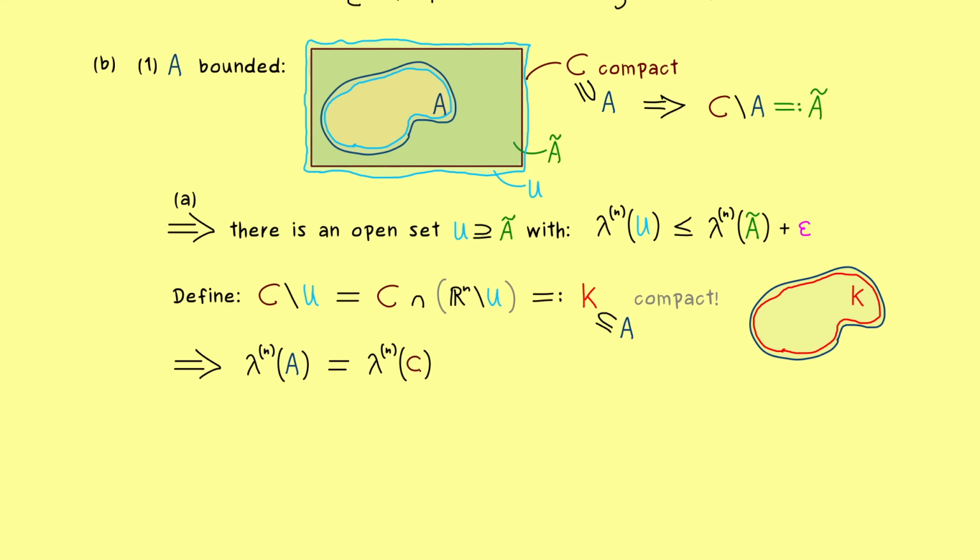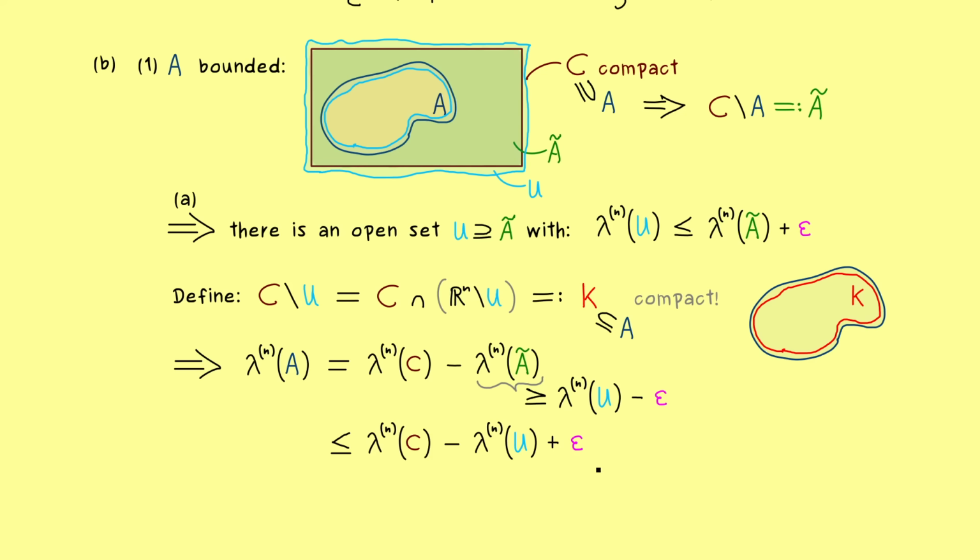And first of all, you should see that our compact set C is split up into two disjoint sets, namely A and A tilde. Therefore, we can simply express the Lebesgue measure of A as this difference here. And there we can bring our open set U in because we have this inequality. So we subtract something that is bigger than lambda of U minus epsilon. Therefore we get this inequality for our Lebesgue measure of A. And because of minus minus we have a plus epsilon.